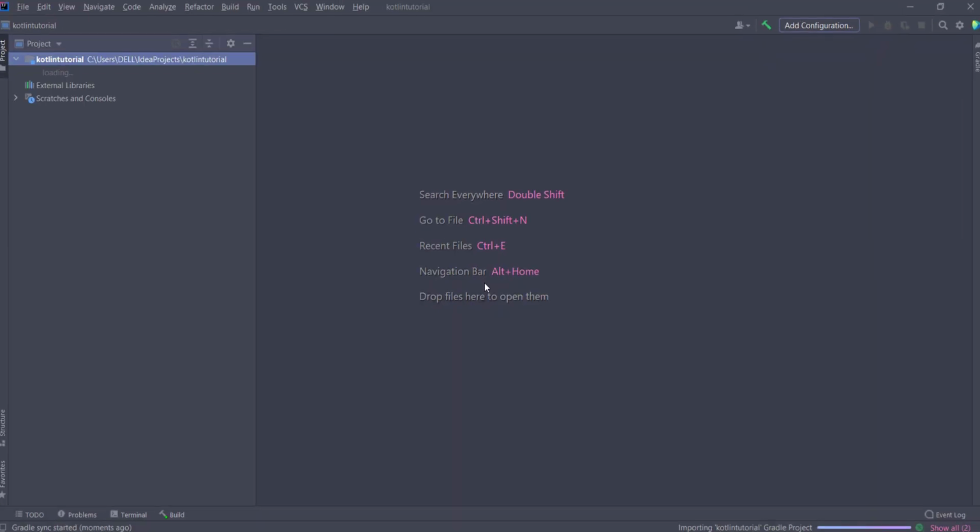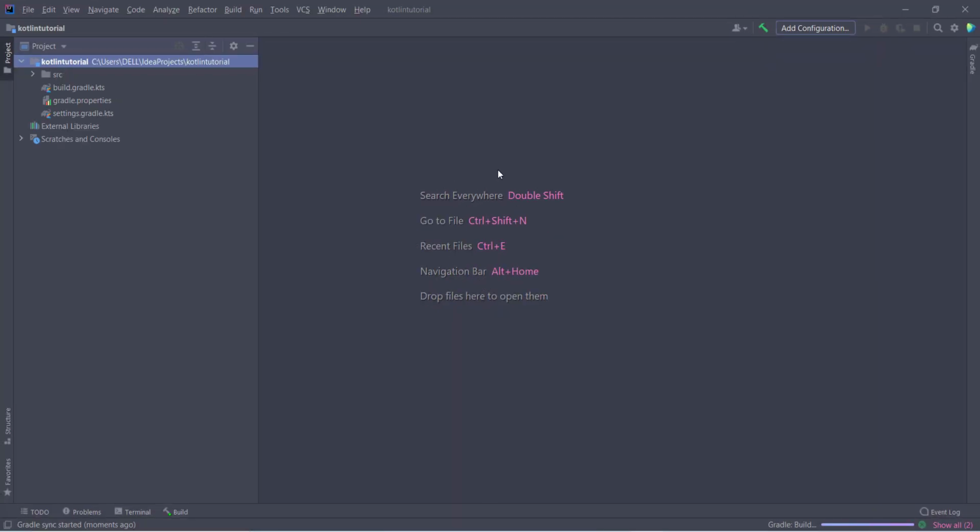I open this program in this window. This is the One Dark theme. You can install this theme in your IntelliJ IDE, and it looks very pretty. Now you can see our program is created successfully, and we are ready to write the code in Kotlin.